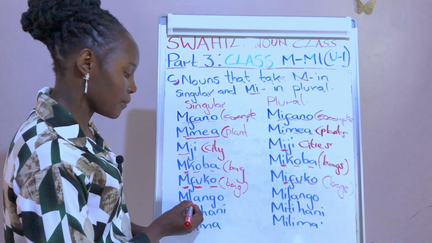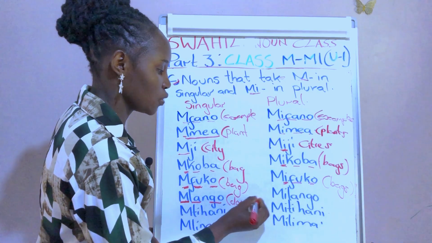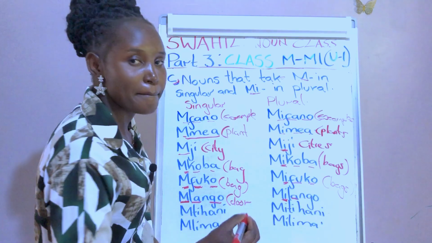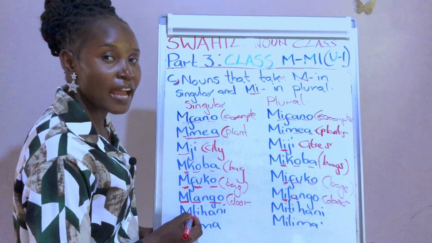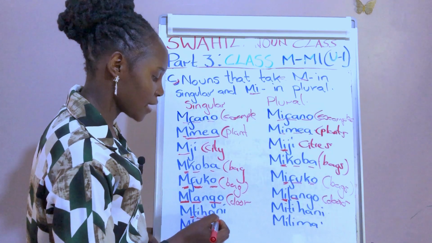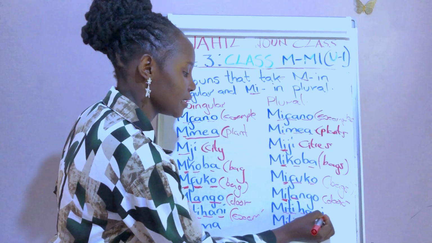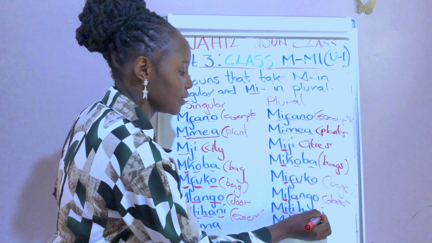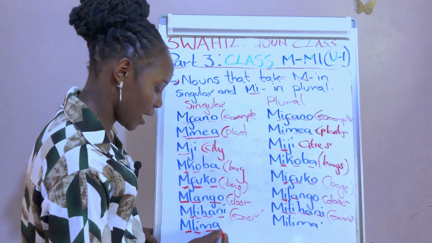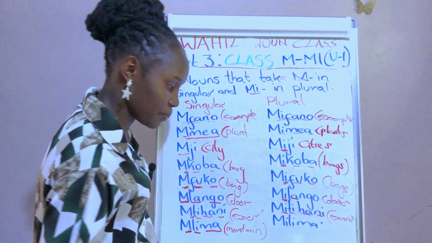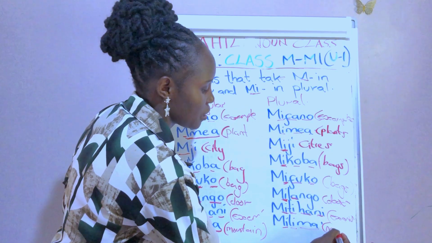Then we have mlango, mlango. This is a door. In plural we say milango, milango, doors. Then we have mtihani, an exam. In plural we say mitihani, exams. Then we have mlima, mlima. This one means a mountain. In plural we say milima, milima for mountains.